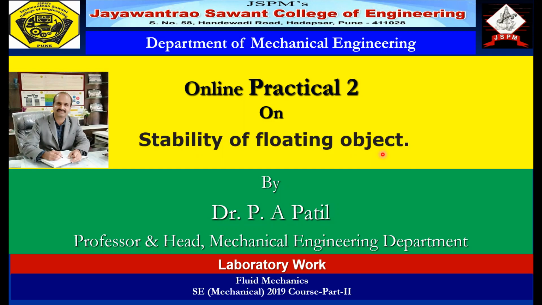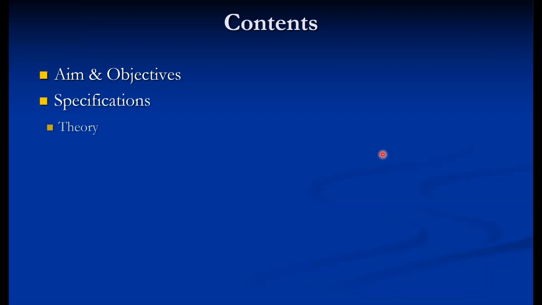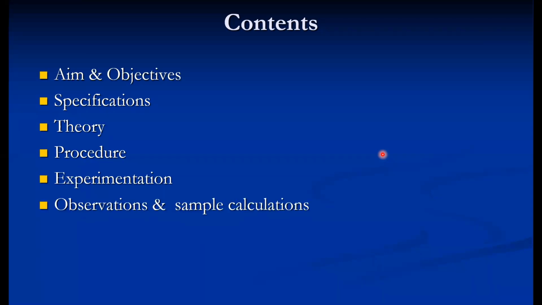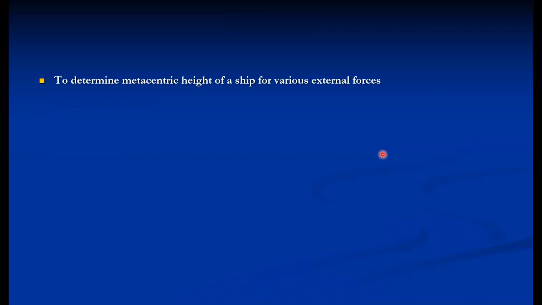This practical we are going to discuss the stability of the floating object. The content of this experiment: aim and objectives, specifications, relevant theory, then procedure of experiment, then actual performance of experiment, then observations and sample calculations, followed by conclusions. And finally, the importance of this experiment from the practical point of view, what is the practical relevance of this particular experiment. So these are the content.